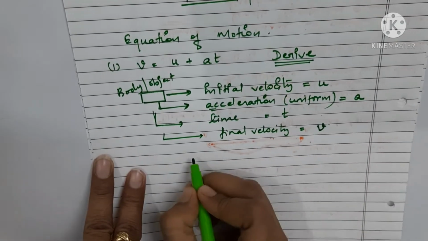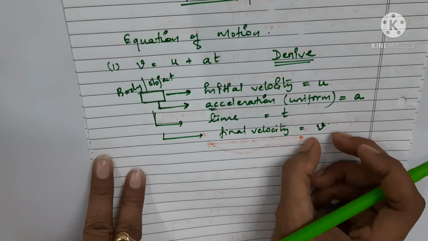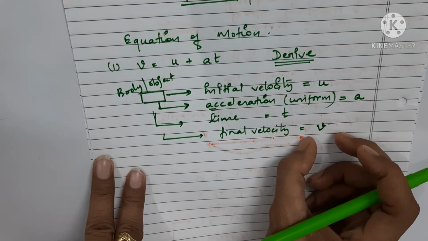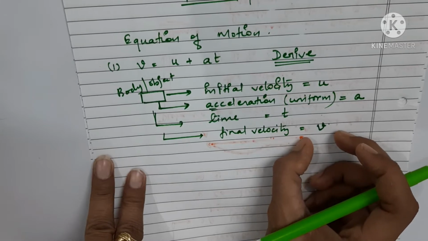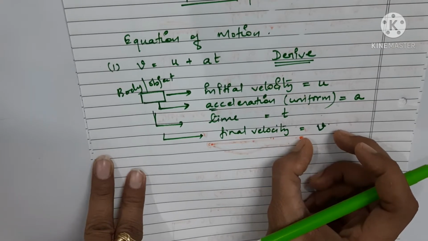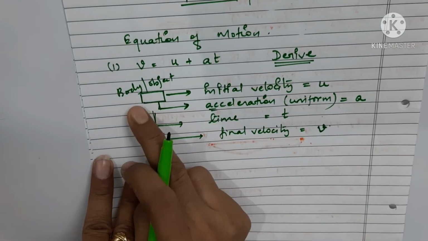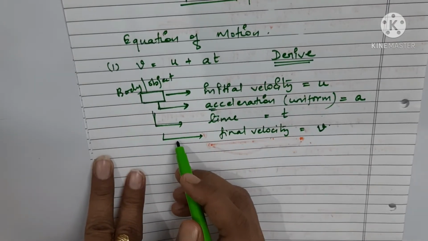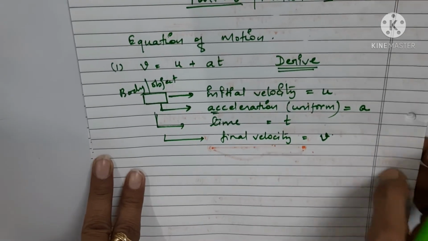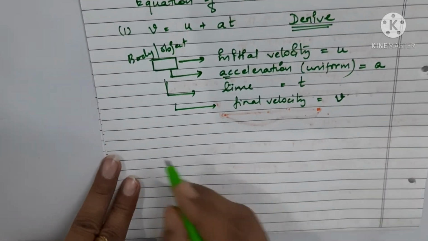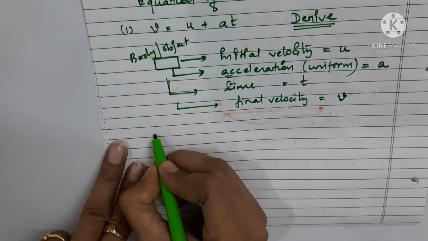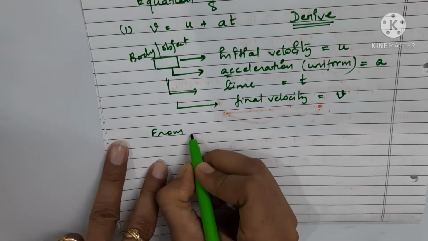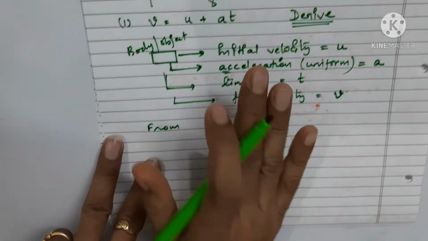So our motto is to find this final velocity. We are going to find out how this final velocity could be acquired by the body, or how this equation gives you the final velocity in time t. So we are going to derive it. We know that from the definition of acceleration, we will derive our equation.